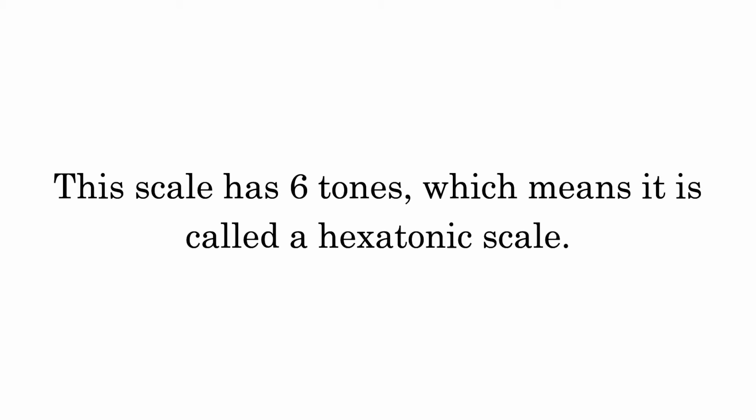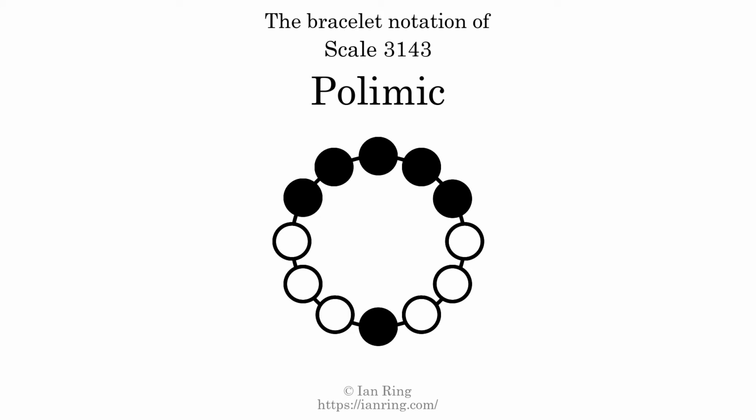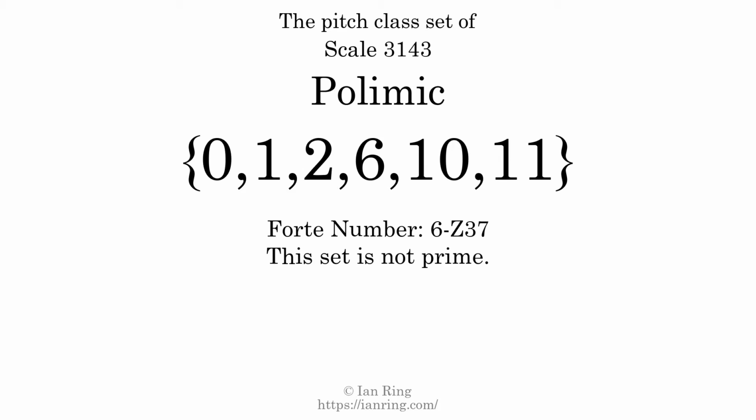This scale has 6 tones, which means it is called a hexatonic scale. This is a bracelet notation diagram of scale 3143. The shaded circles represent tones that appear in the scale, and they are read clockwise, starting at the top. The pitch class set for this scale is 0, 1, 2, 6, 10, 11. The forte class is 6Z37. This set is not prime.